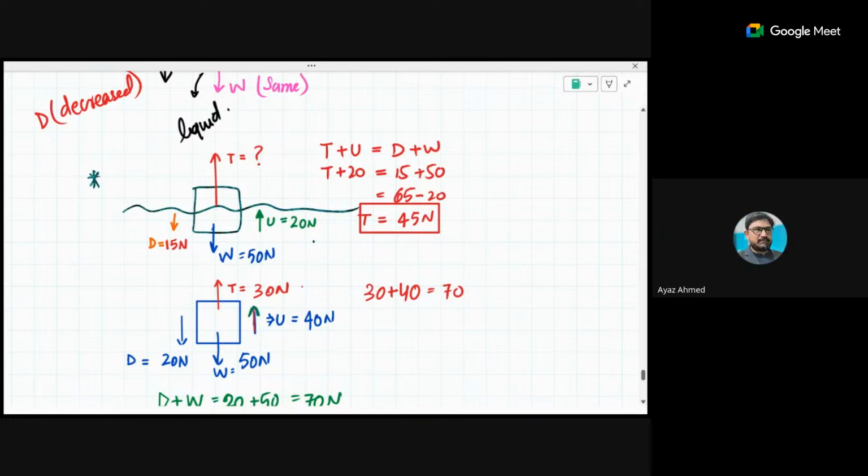Actually, the formula depends upon the direction of the forces. For example, if the object is moving upward with constant speed, then the tension on the rope is to be calculated. Drag is 15 newton, weight is 50 newton, and upthrust is 20 newton. So which force will be helping the tension? Upthrust. So this upthrust and tension will be on the same side, and drag and weight will be on the same side. So tension plus upthrust is equal to drag plus weight. Is this clear to all?